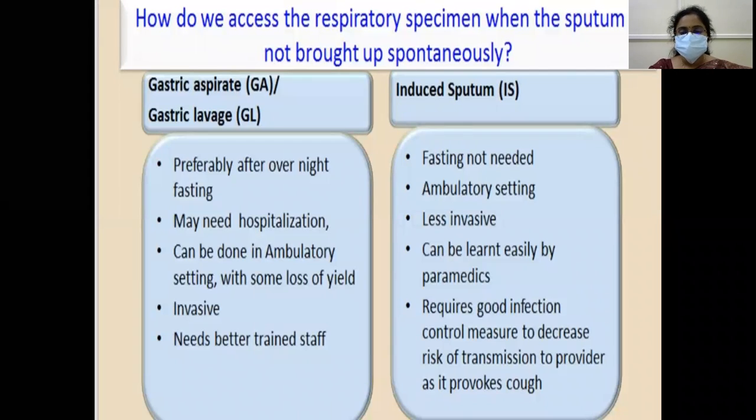What is induced sputum? In this, fasting is not necessary. The child need not be admitted. It is less invasive and can be learned easily by paramedics. It requires good infection control measures to decrease the risk of transmission to the provider, as it provokes coughing.